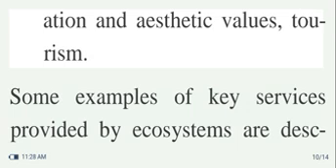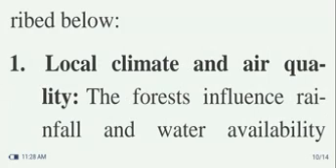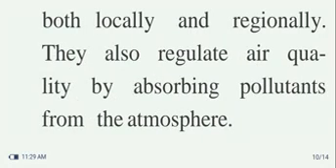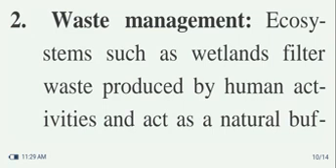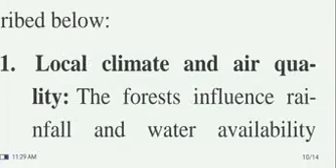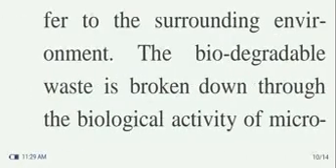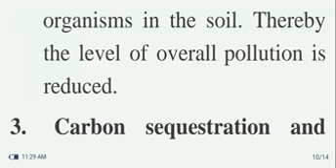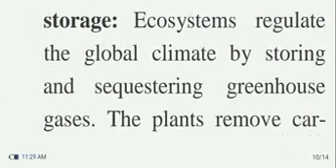Some examples of key services provided by ecosystems are described below. Local climate and air quality: the forests influence rainfall and water availability both locally and regionally. They also regulate air quality by absorbing pollutants from the atmosphere. Then waste management. Ecosystems such as wetlands filter waste products from human activities and act as natural buffers to the surrounding environment. The biodegradable waste is broken down through the biological activity of microorganisms in the soil, thereby the level of overall pollution is reduced.